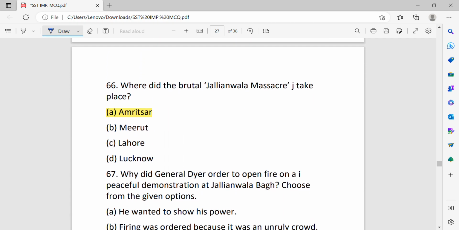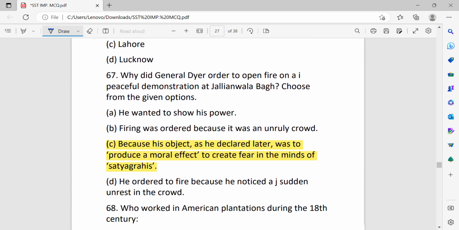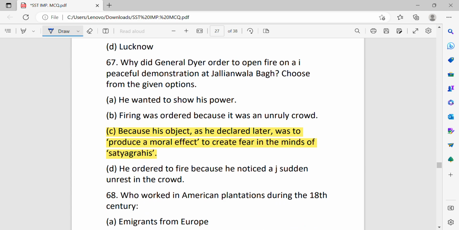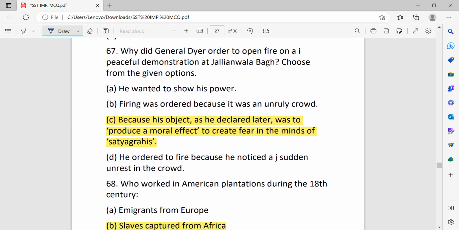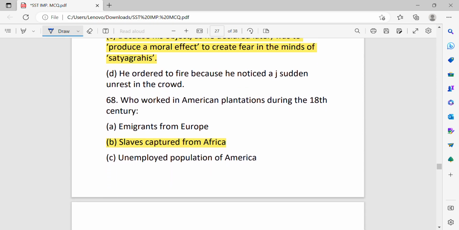Where did the brutal Jallianwala Bagh incident take place? It took place in Amritsar. Why did General Dyer order to open fire on a peaceful demonstration at Jallianwala Bagh? Choose the correct option. Because his object, as he declared later, was to produce a moral effect, to create fear in the minds of satyagrahis.